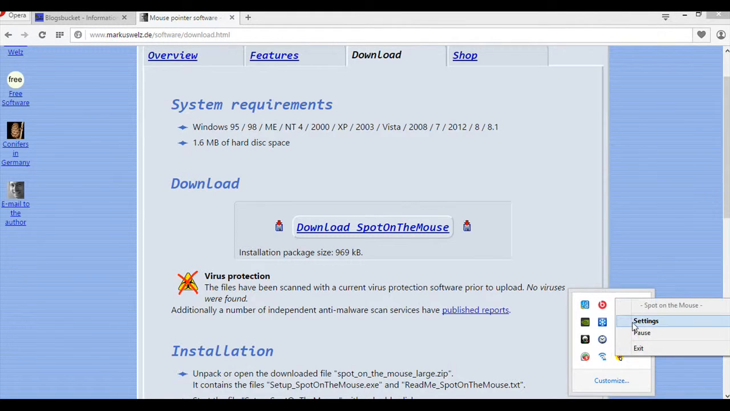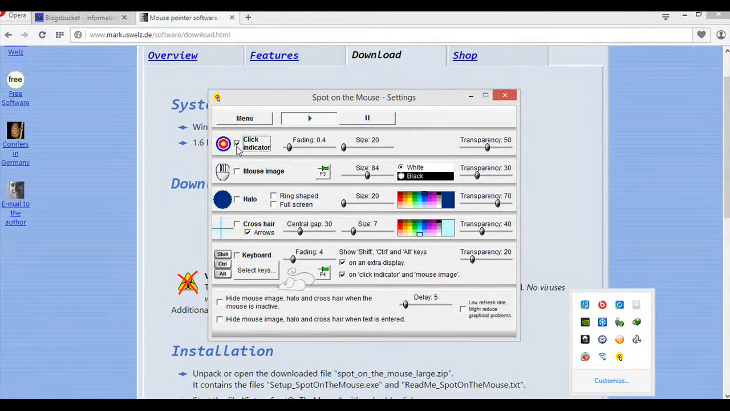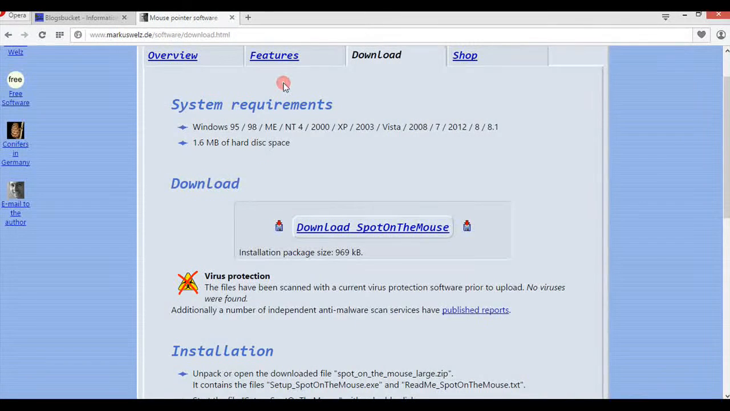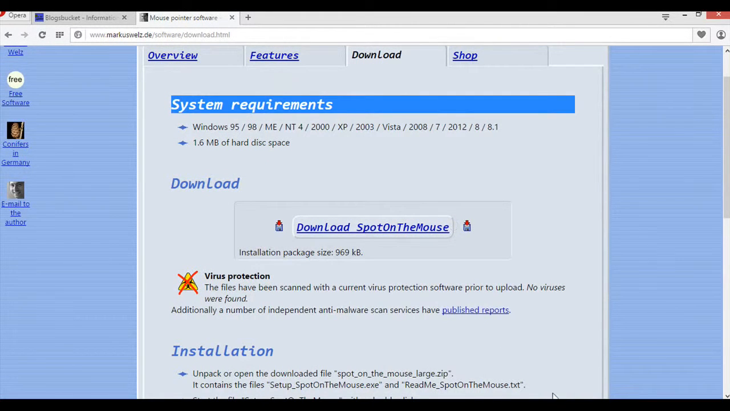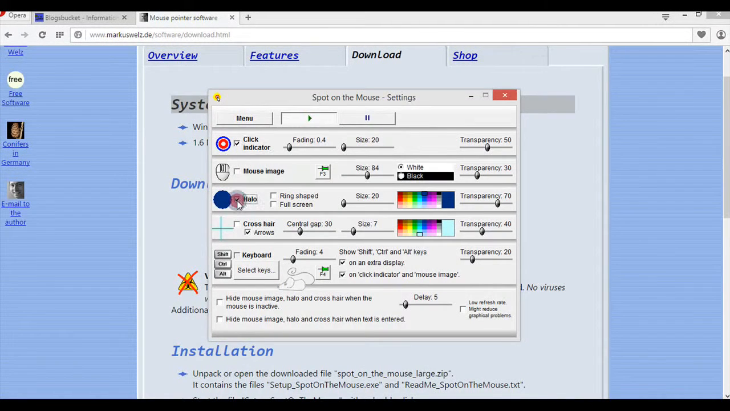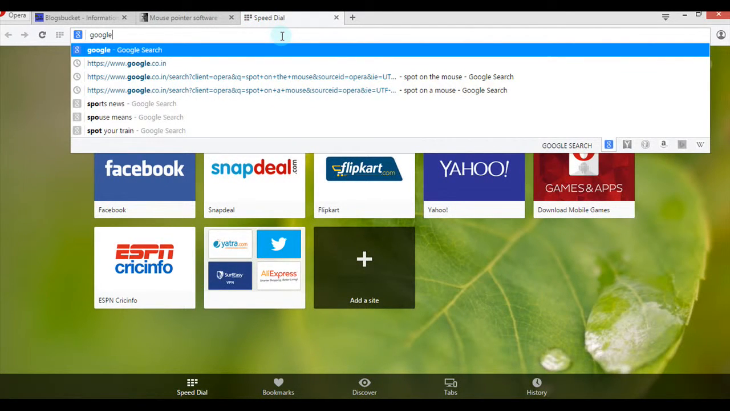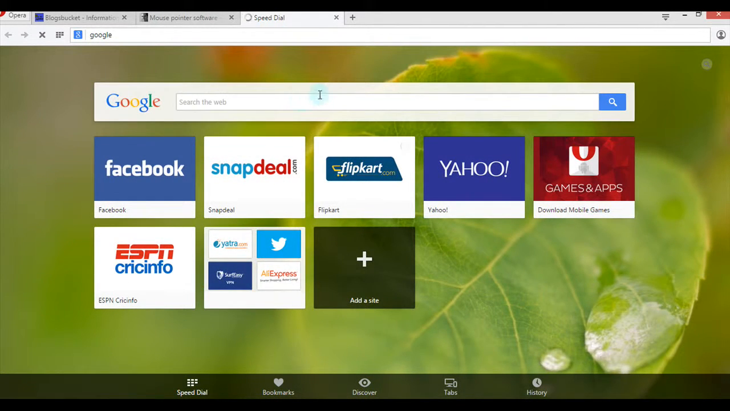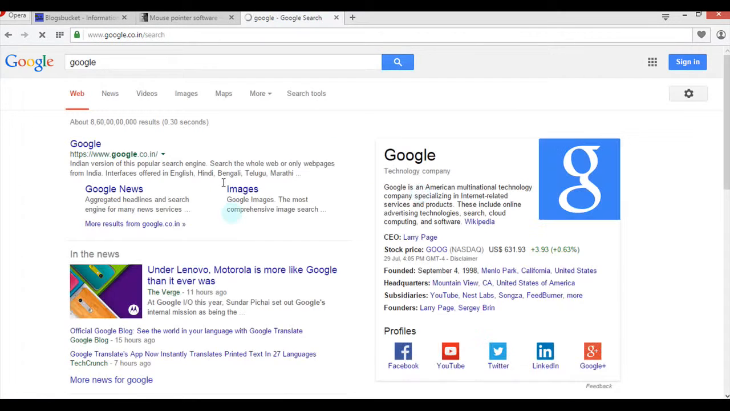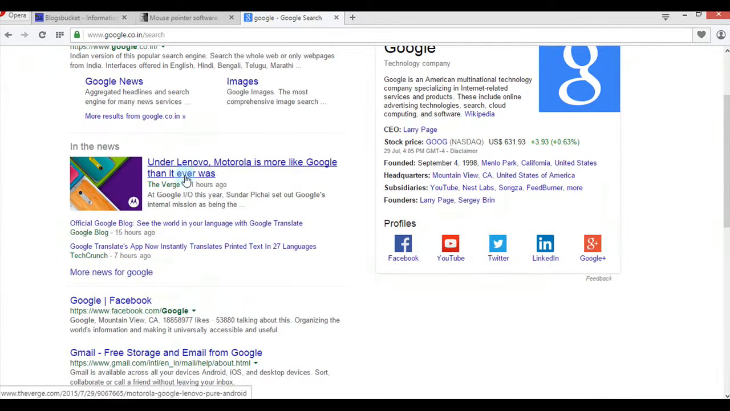go to settings and click on the click indicator. Now as you can see, red marking is appearing. You can also put a hello here in blue, so it will remain. See, that's how you can add a colored highlighter around your mouse clicks. As you can see, it is appearing.